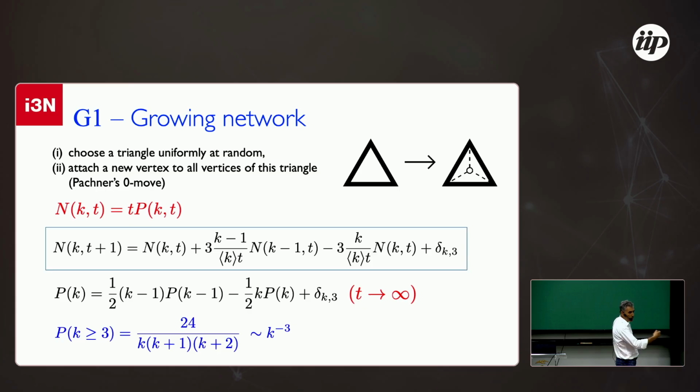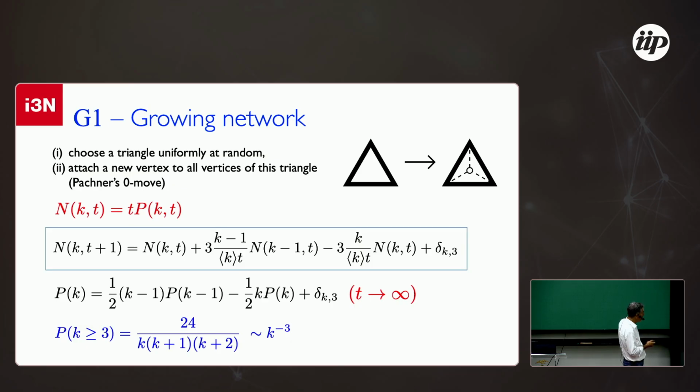If we add a node per unit of time, t is like the number of nodes at a certain point, so it is the size of the network times the probability of having this. To describe the average number of nodes with degree k at time t plus 1, you have to look at the number of nodes with the same degree at time t, plus the contributions of the nodes that have degree k minus 1 but will receive one connection.